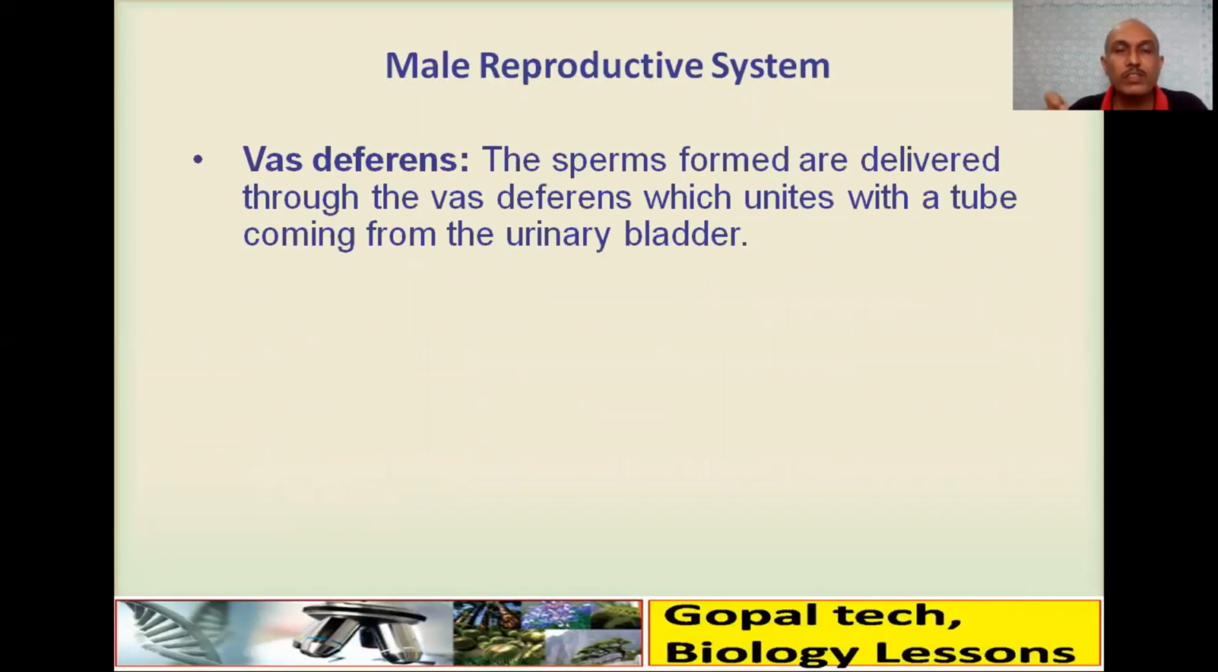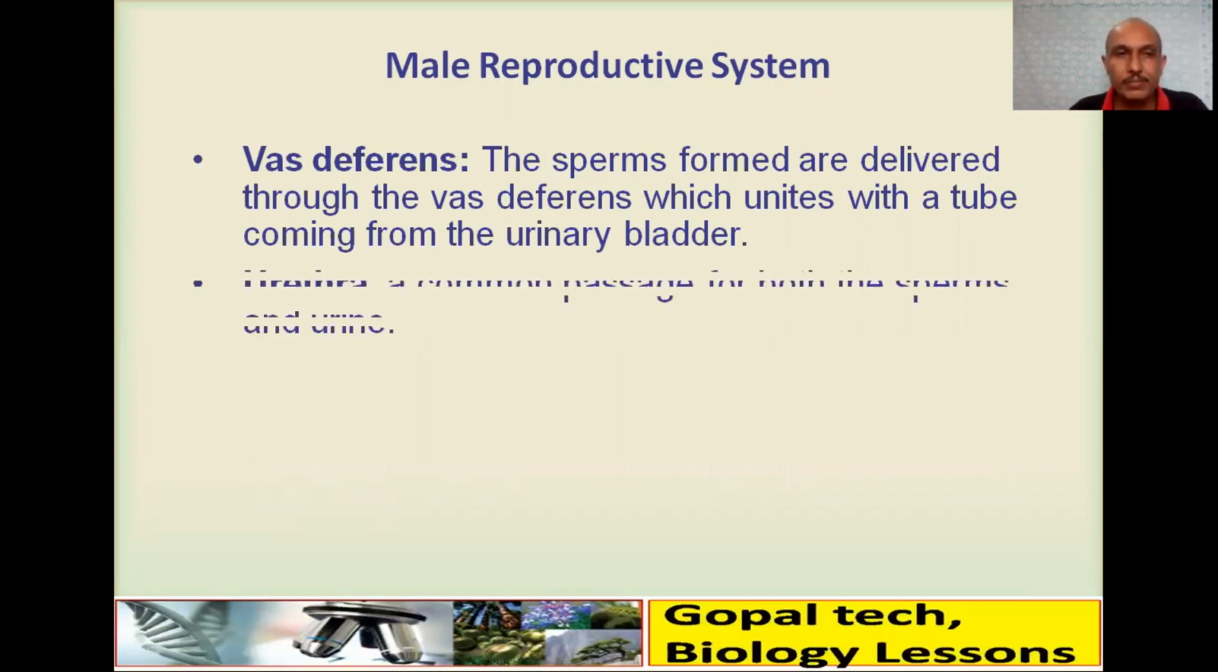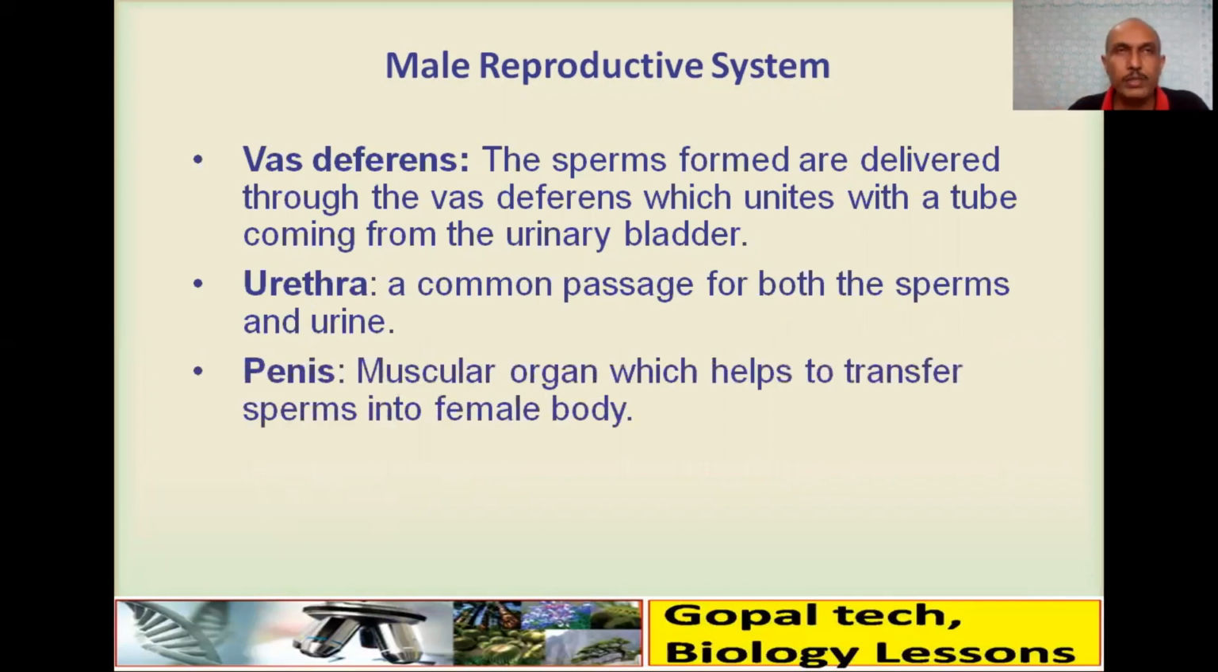Then the vas deferens, it is a sperm duct, through which sperm is delivered, and it unites with a tube coming from the urinary bladder. Then the urethra, a common passage for both the sperm and the urine. The penis is an external muscular organ which helps to transfer the sperms into the female body.